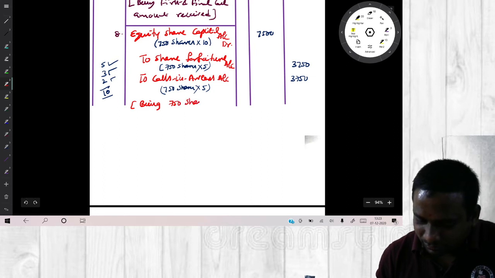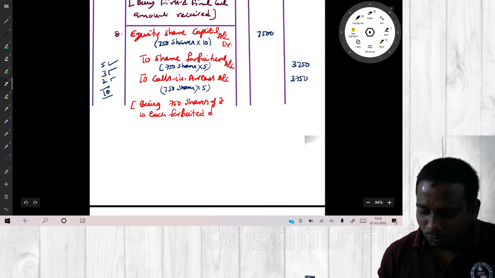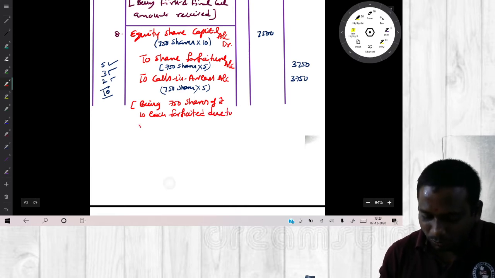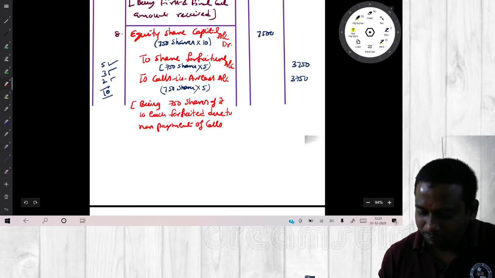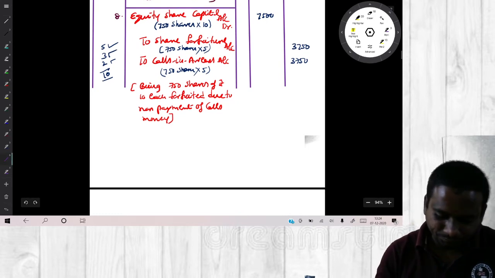750 shares of rupees 10 each forfeited due to what? Due to non-payment of calls money. Okay, next. Share forfeiture entry also over.